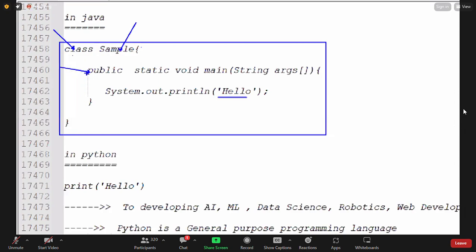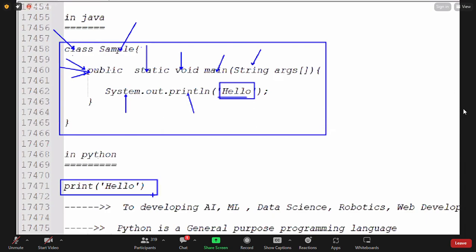In this place, public, private, protected, multiple keywords we can use. These are also keywords, which we call access modifiers. So when we use public, when we use private, we need to understand all these terminologies, as there are a lot of them. After learning all these terminologies, then we are able to print this hello message. So this puts a lot of burden on the developers and learners, guys, for learning all these concepts.